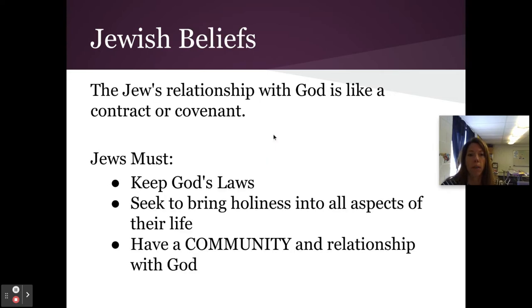It is what it is, and they use that to guide their beliefs and to guide their actions. Okay. So these are some overlying Jewish beliefs. Boys and girls, you cannot summarize a religion on one slide. It seems silly to even try to do this, but I'm not sure how else to do it.